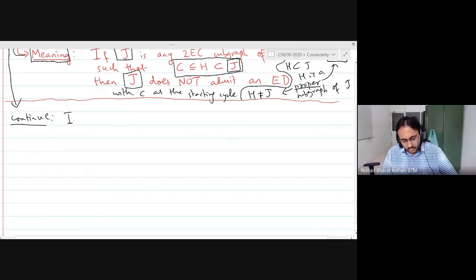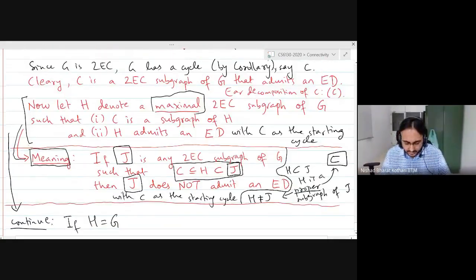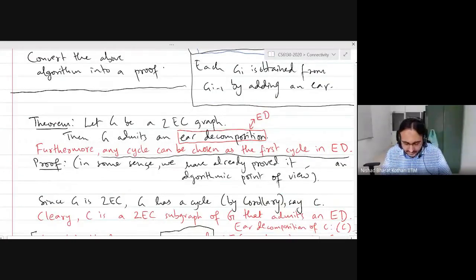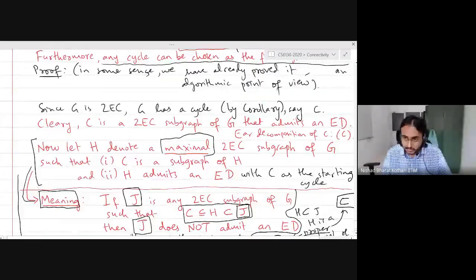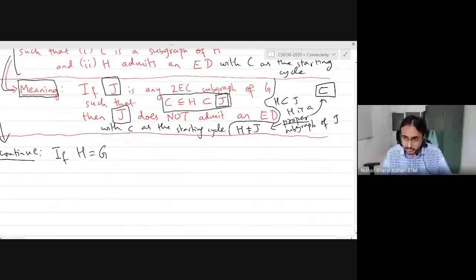So if H is equal to G, what does this mean? It means that G has an ER decomposition with C as the starting cycle. This is exactly what we want to prove, the theorem statement. So if H is equal to G, then there is nothing to prove.